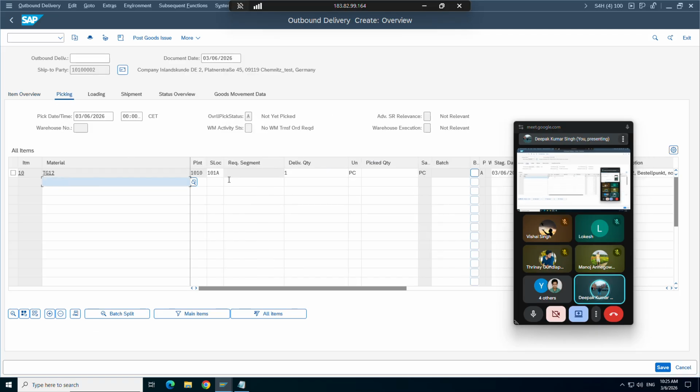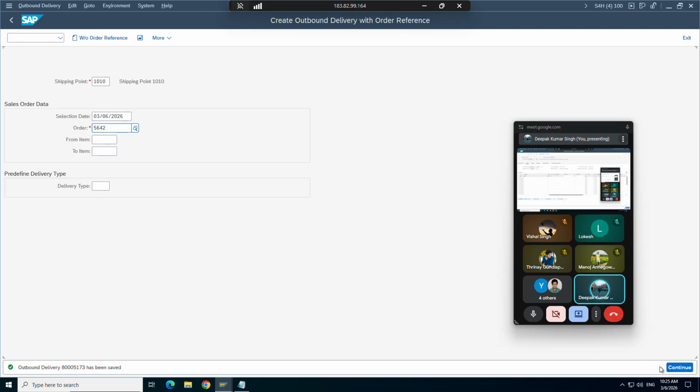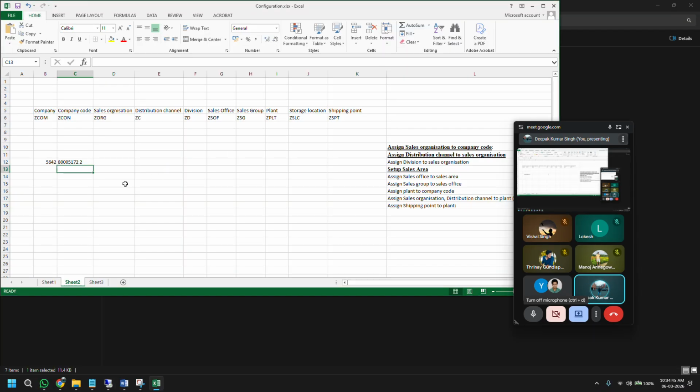The picking, you give the storage location and all. When I give the picked quantity and when I save it, then we will say that we have done the picking as well for this delivery. Okay. 5173. Let's copy it. 5173. The quantity is 1.